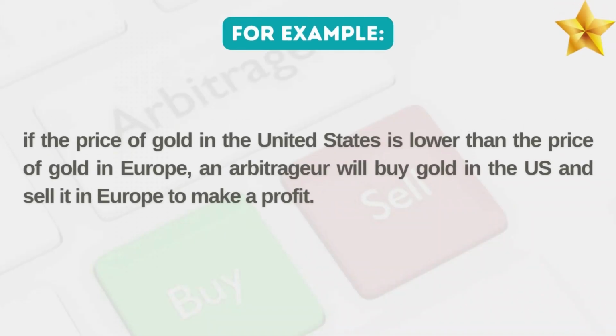For example, if the price of gold in the United States is lower than the price of gold in Europe, an arbitrageur will buy gold in the US and sell it in Europe to make a profit.